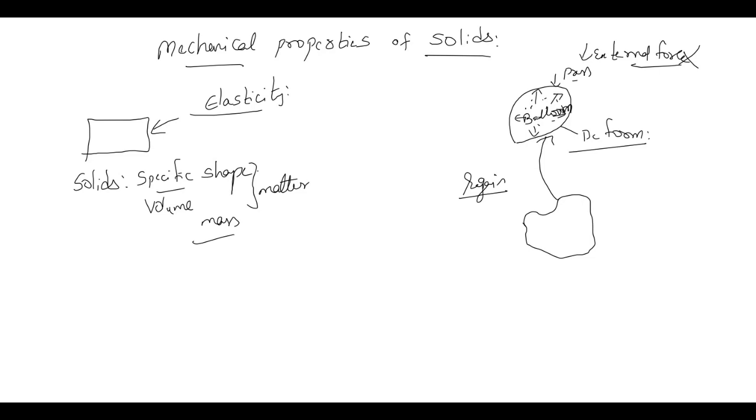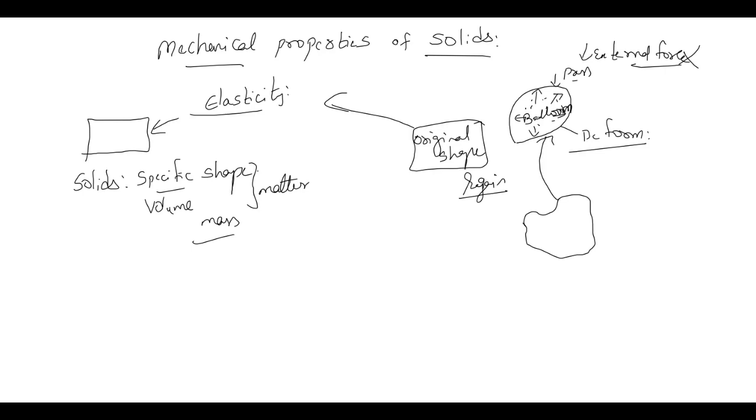Yes or no? Yes. So if any material is able to regain its original shape, then we call such materials, or such a body, to have elasticity.